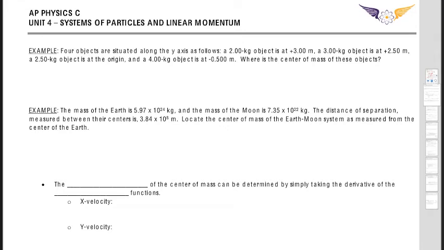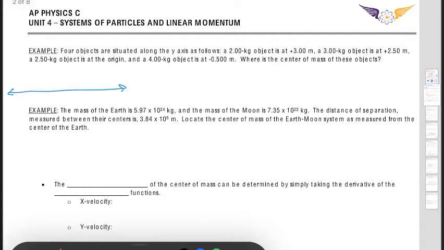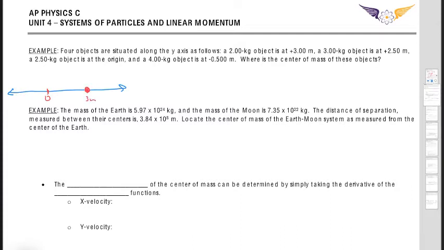So here we have 4 objects situated along the y-axis in this orientation, right? I'm going to draw this in the x, even though this is going to be the y. A lot of times with these center of mass questions, it is helpful to draw a picture. So if this is my origin, I have a 2 kilogram object at 3 meters. I have a 3 kilogram object at 2.5 meters. And I'll write the masses above it. Sorry, this is 2 kilograms. This is 3 kilograms.